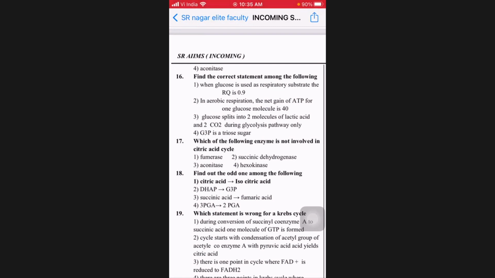So you are left with the fourth option. It has got to be right. There is no other way. So G3P is a triose sugar, a 3-carbon sugar, correct. Glyceraldehyde 3-phosphate, nothing but GAP, nothing but PGAL.